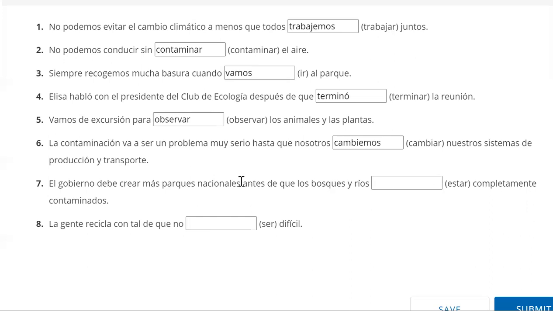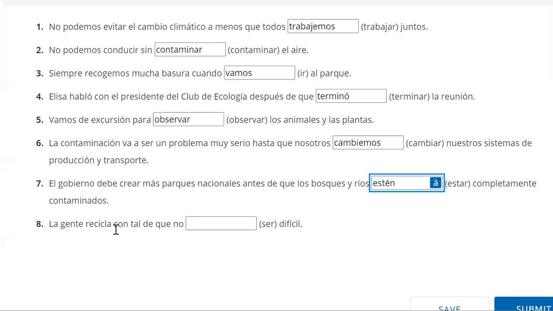But also remember, antes de que is a good thing to recognize. If you're going to use that in a sentence, we're going to use the subjunctive after it. But we also want to understand why we are using the subjunctive, and it's estar, so we're going to put it in estén because of los bosques y ríos, plural subject, third person.